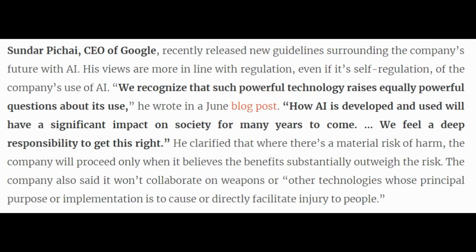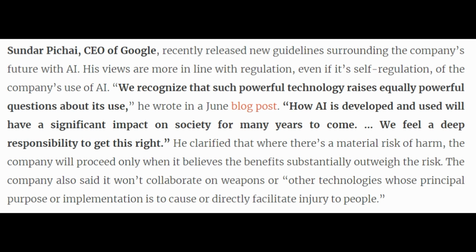Sundar Pichai, CEO of Google, recently released new guidelines surrounding the company's future with AI. His views are more in line with regulation, even if it's self-regulation, of the company's use of AI. "We recognize that such powerful technology raises equally powerful questions about its use," he wrote in a June blog post. "How AI is developed and used will have a significant impact on society for many years to come.